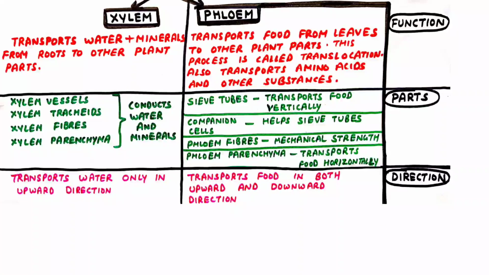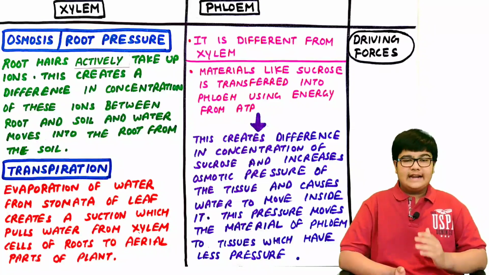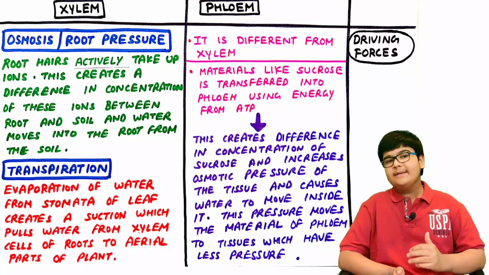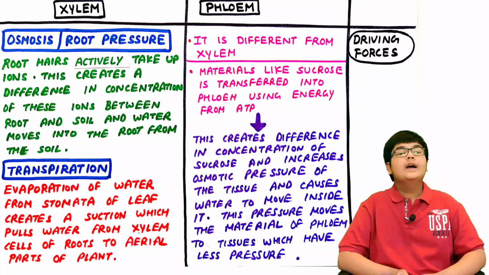Third, direction. So xylem transports water only in the upward direction, while the phloem transports food both in the upward as well as the downward direction. Fourth, driving forces. So driving forces for conduction of water and minerals are osmosis or root pressure and transpiration.